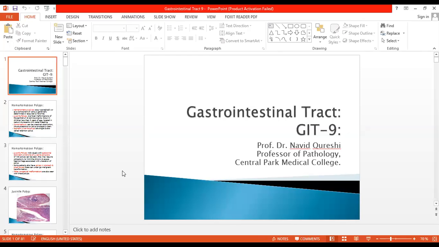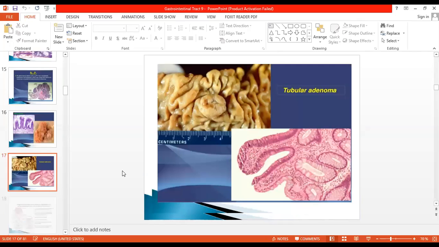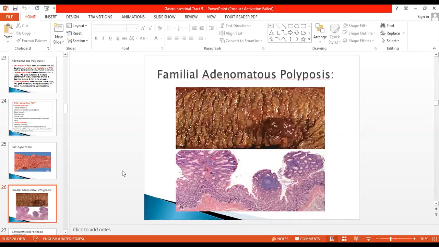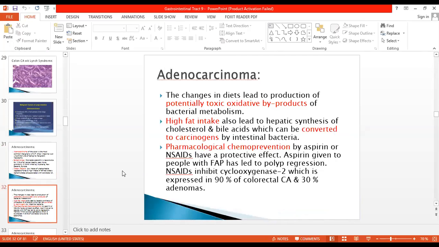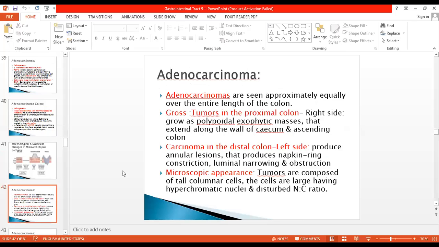As I've told you, we are going to do carcinoid tumor of the small intestine today. I have covered all these tumors. If I have time, then I am going to repeat them just for a revision. So we are going to do the carcinoid tumor.